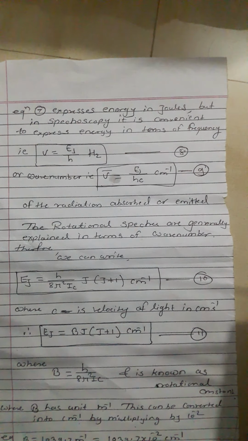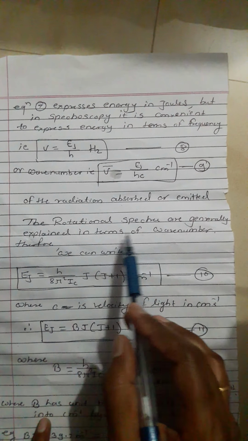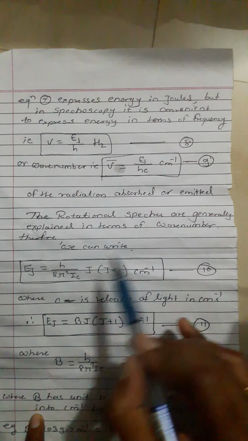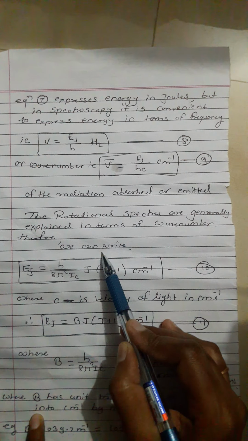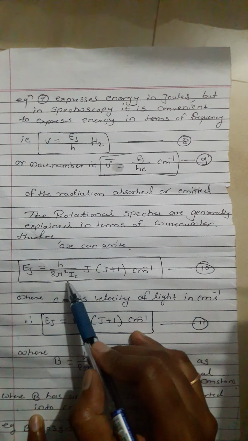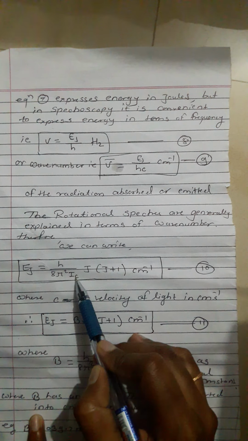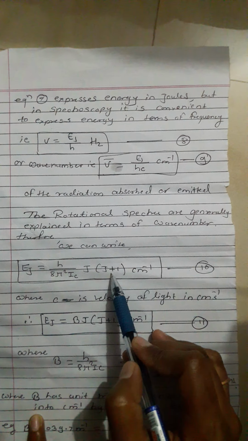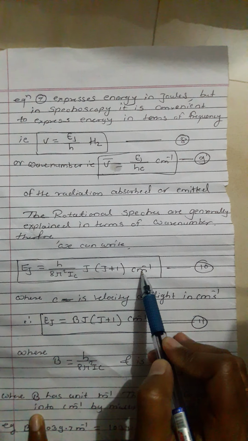The rotational spectra are generally expressed in terms of wave number. Therefore, we can write Ej is equal to h upon 8 pi square I c into j into j plus 1 centimeter inverse.